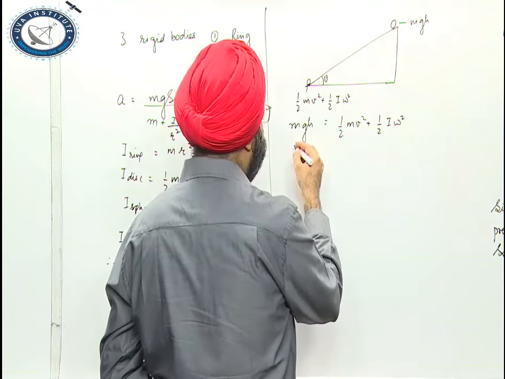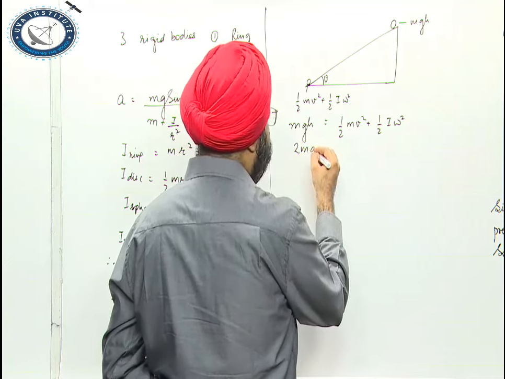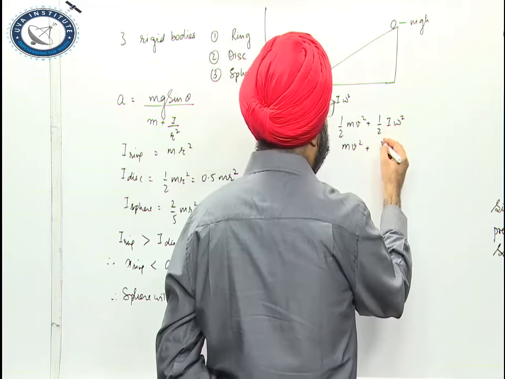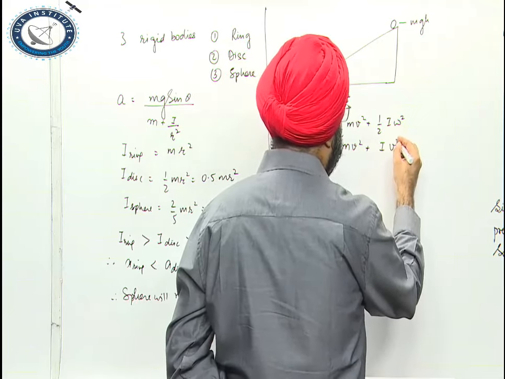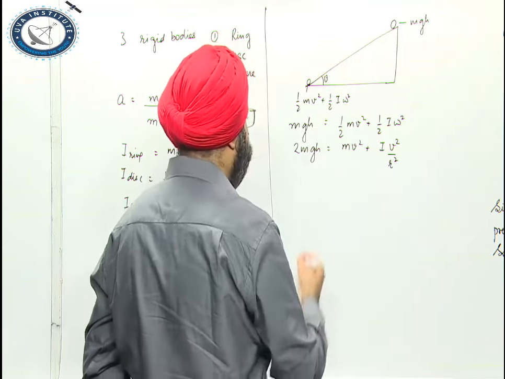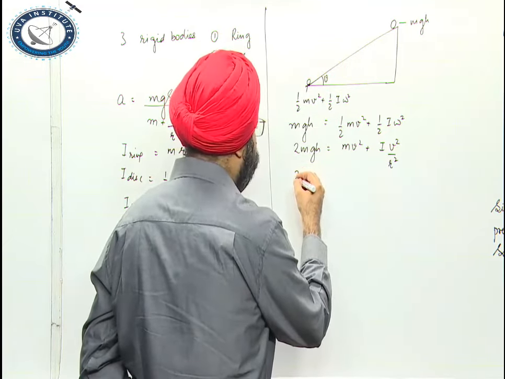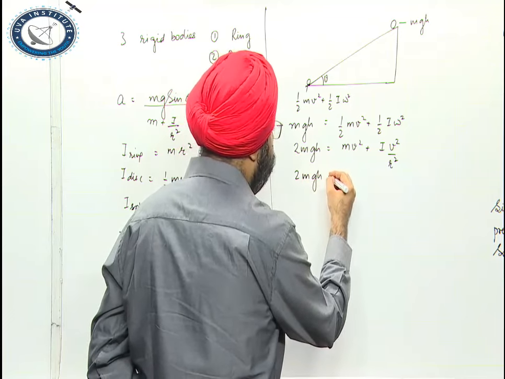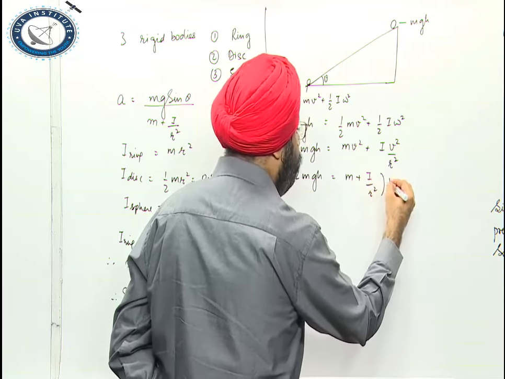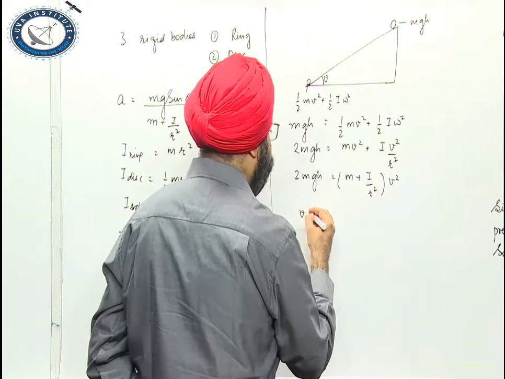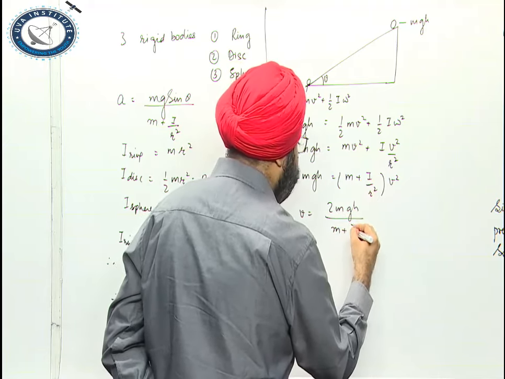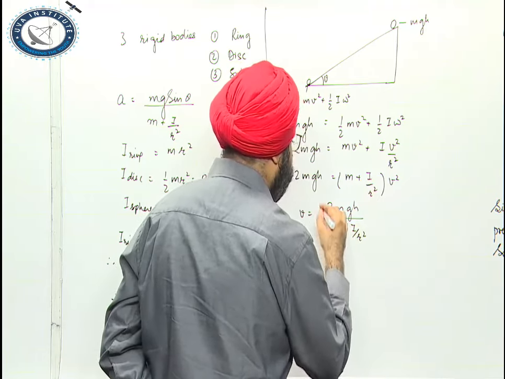So mgh equals half mv square plus half I omega square, where omega is v upon r, for pure rolling. So 2 mgh equals m plus I upon r square, into v square. So v is equal to the square root of 2 mgh upon m plus I upon r square.